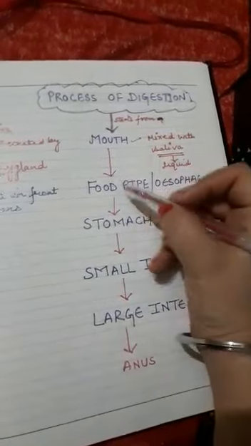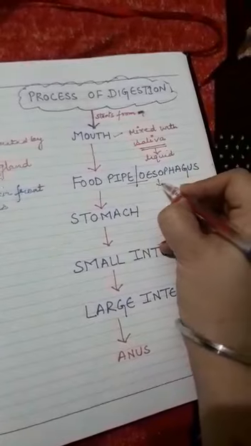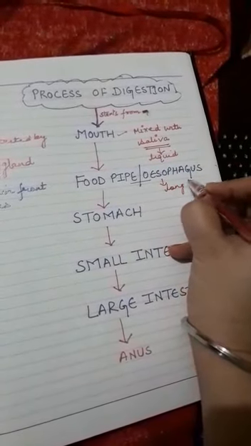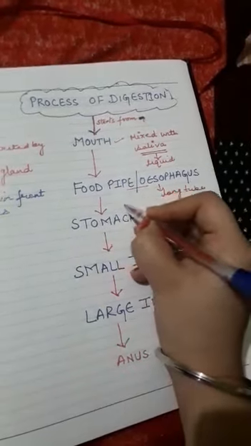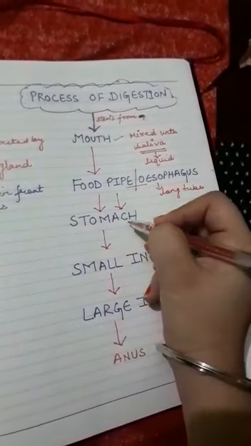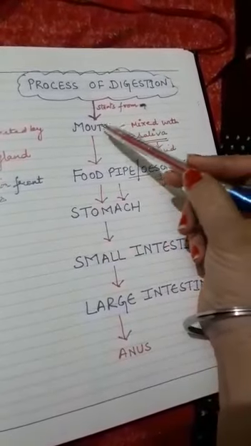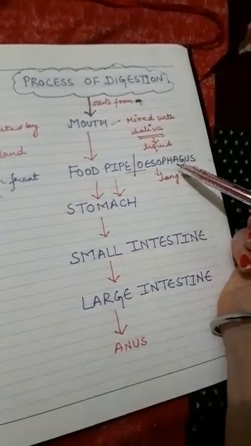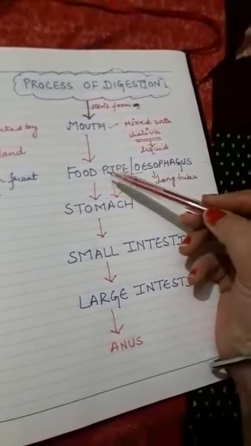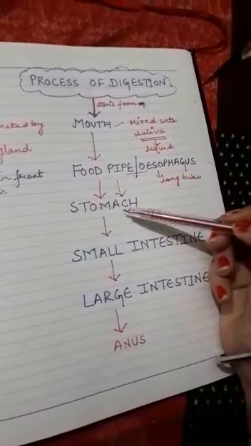Now, the food pipe or esophagus is a long tube which is connected to the stomach. So after mixing with saliva, your food enters the food pipe, and after that it enters the stomach.